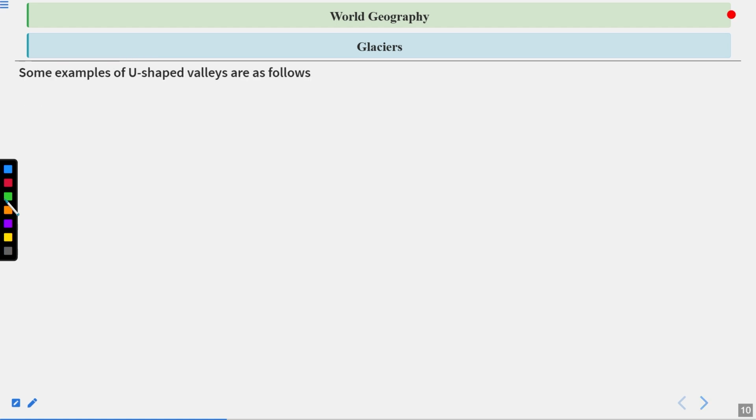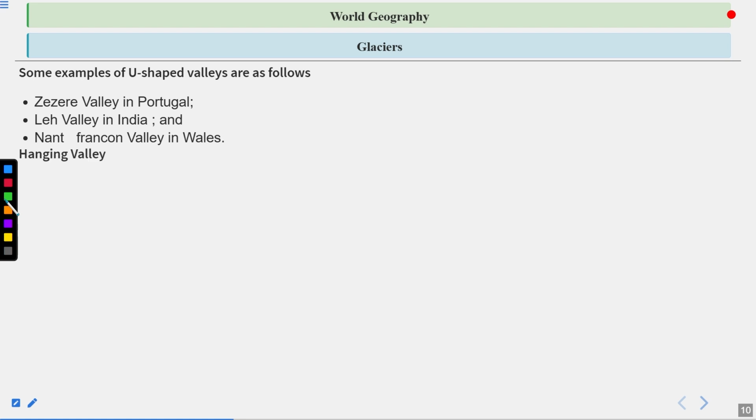Some examples of U-shaped valleys are as follows: Zezere Valley in Portugal, Leh Valley in India, Nant Ffrancon Valley in Wales. So these are some of the examples of the U-shaped valleys. In India, you can find these types of valleys in Leh.